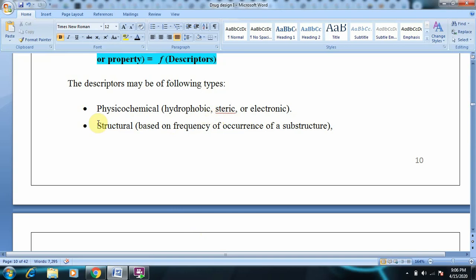Next, structural descriptors, based on frequency of occurrence of a substructure. It is based on frequency of occurrence, meaning how frequently it is found in a molecule or in a ligand. So that substructure comes under structural descriptors.